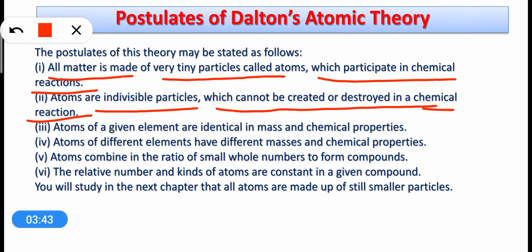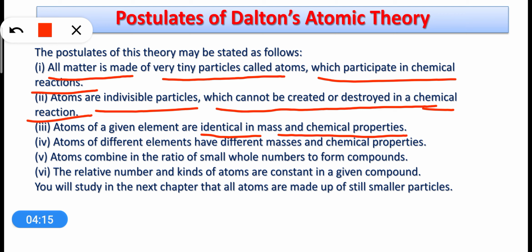Now if we talk about the third postulate, then atoms of a given element are identical in mass and chemical properties. So by saying this, Dalton actually wanted to say that if we talk about any particular element, then all atoms found in this world will be similar. All atoms of that particular element will be similar in two aspects. One is the mass and the other is its chemical properties.